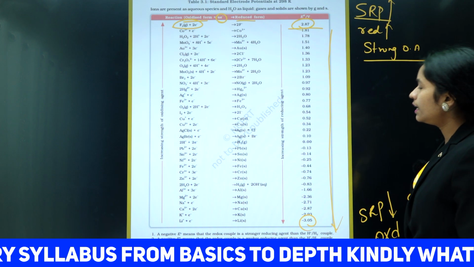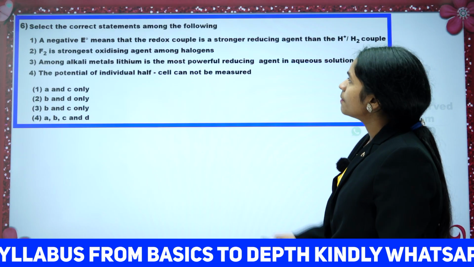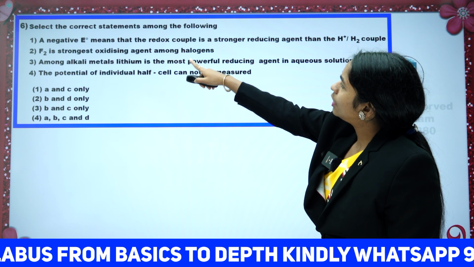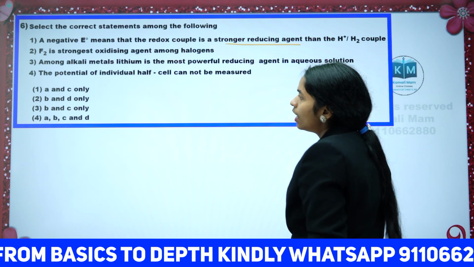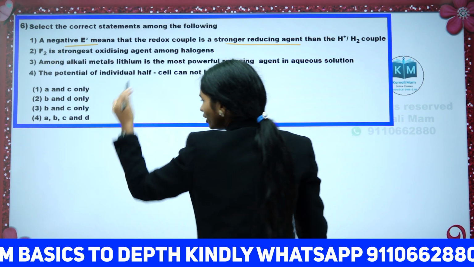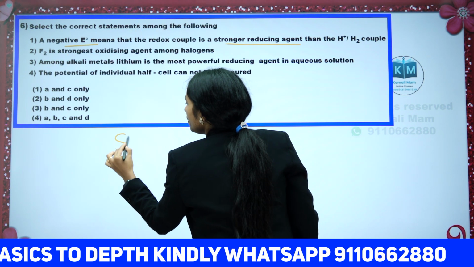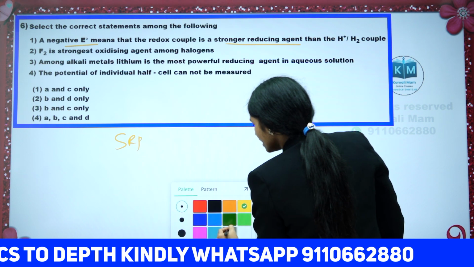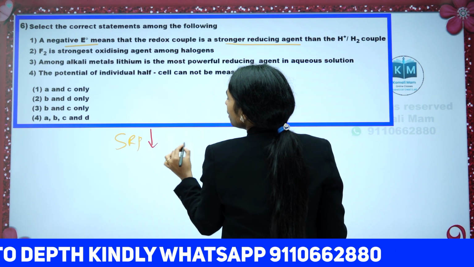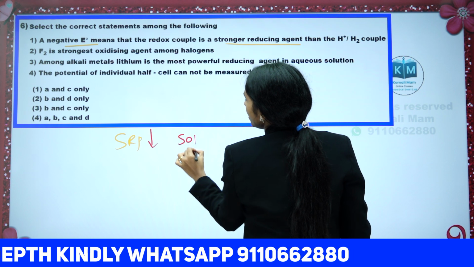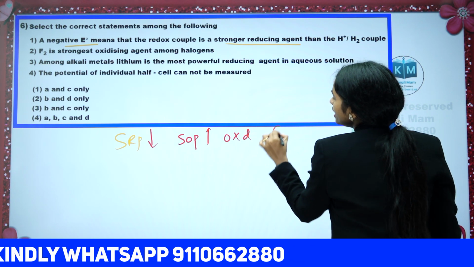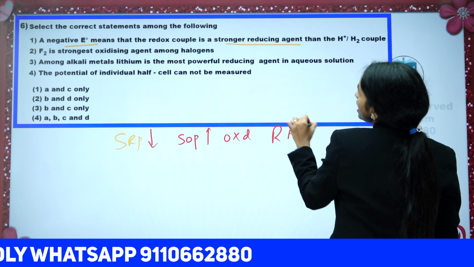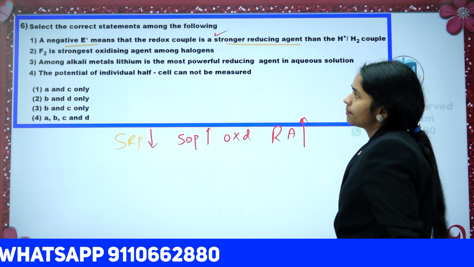That's it. Now you see, the first part: a negative E0 means the redox couple is a strong reducing agent. What is the meaning of a negative value? Negative value means it comes down, SRP low. SRP low means SOP high. SOP high means it undergoes oxidation. Oxidation means it is a strong reducing agent. So option 1 is correct.